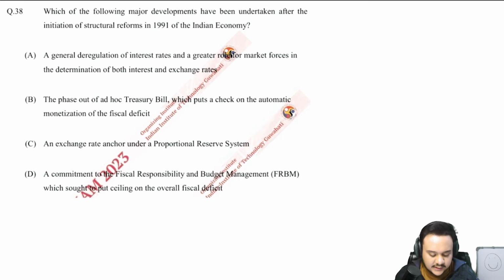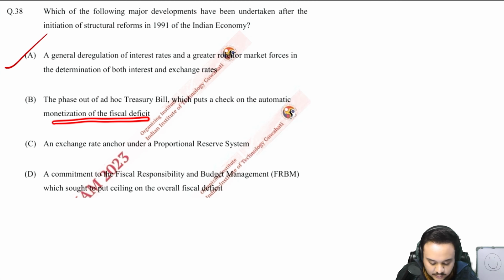Now the 38th one says: which of the following major developments have been undertaken after the initiation of structural reforms in 91 of the Indian economy? General deregulation of interest rates and a greater role for market forces in determination of both interest and exchange rate. Absolutely correct. You already know that market forces have played a bigger role after the liberalization, privatization, and globalization. The phase out of ad hoc treasury bills, which puts a check on the automatic monetization of fiscal deficit. Yes, this has been put in check. Previously the monetization of fiscal deficit was being misused to some extent.